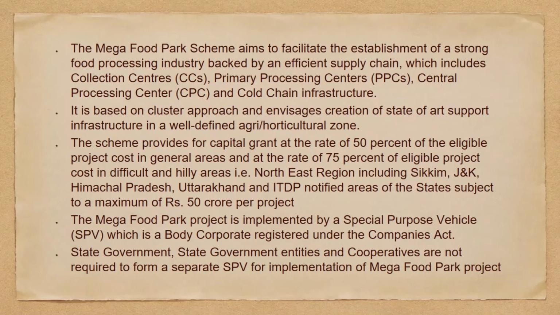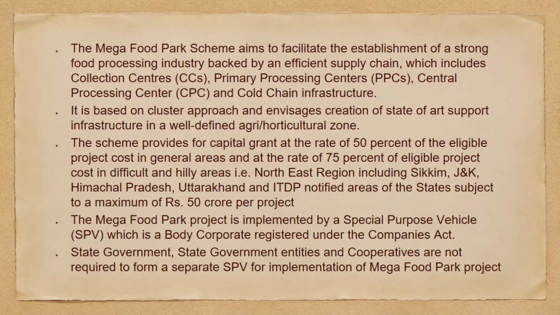So the Mega Food Park scheme aims to facilitate the establishment of a strong food processing industry backed by an efficient supply chain, which includes collection centers, primary processing centers, central processing center, and cold chain infrastructure. It is based on cluster approach and envisages creation of state-of-art support infrastructure in a well-defined agri or horticulture zone.